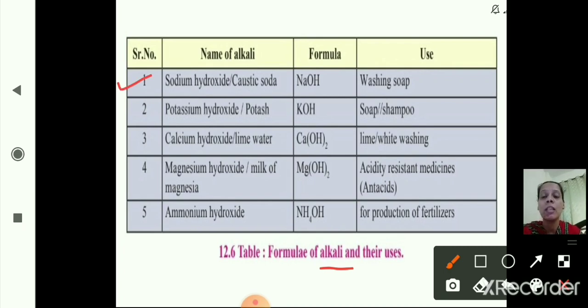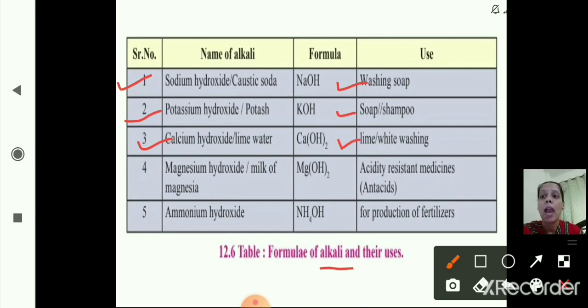Sodium hydroxide means NaOH, and it is used in washing soap. Now the next one, potassium hydroxide, the formula is KOH, and it is used in soaps or shampoos. The next one, calcium hydroxide or lime water, CaOH2, which is used in lime or whitewashing.